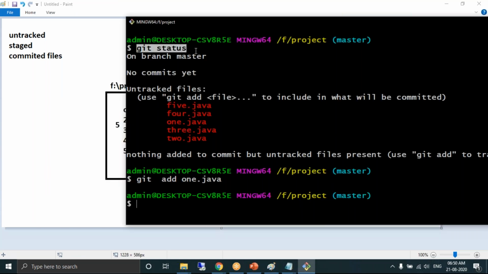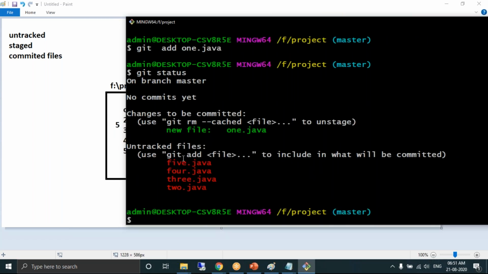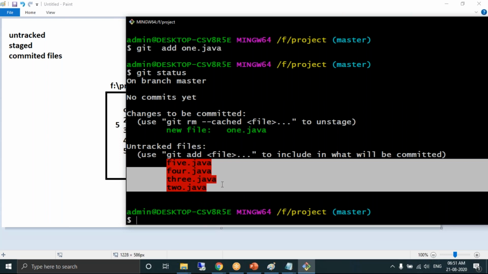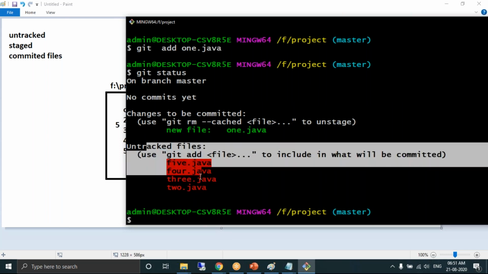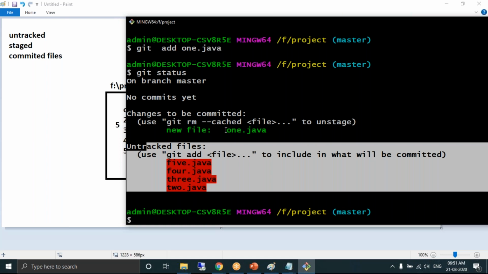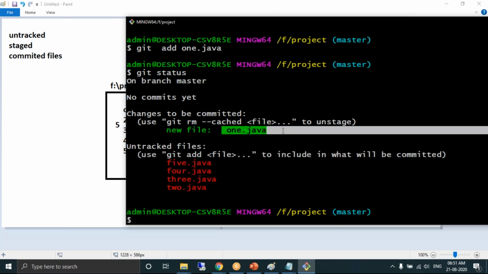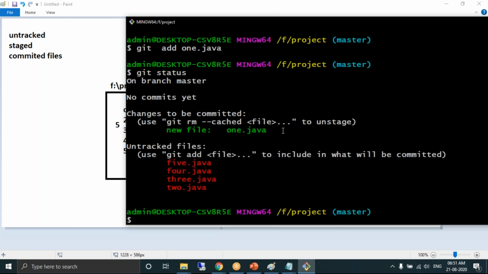called git status. It will show you the list of all the untracked files. You can see here previously the untracked section had 5 files. Now you have 2, 3, 4. You're not finding 1.java in the untracked section. 1.java has moved into my staging area. The files which are there in the staging area are represented with green color.